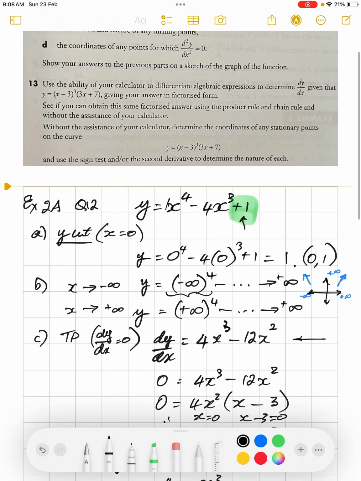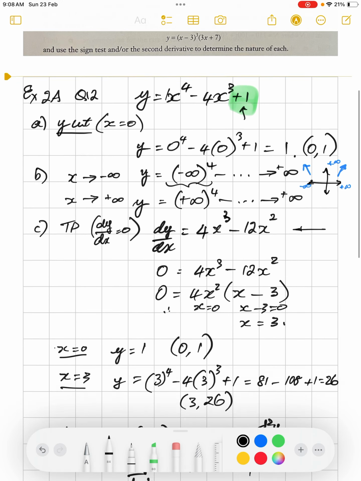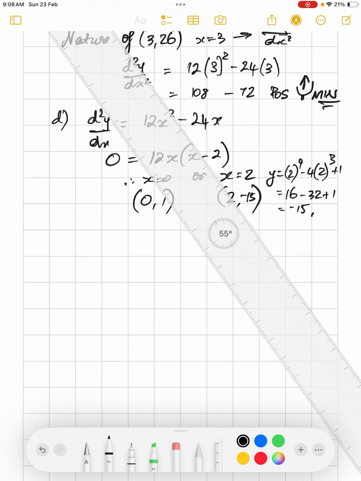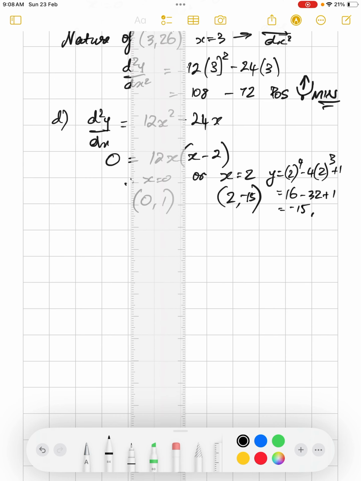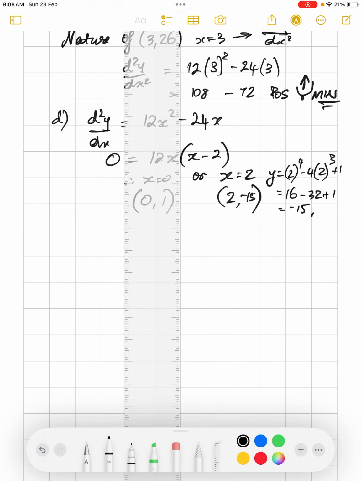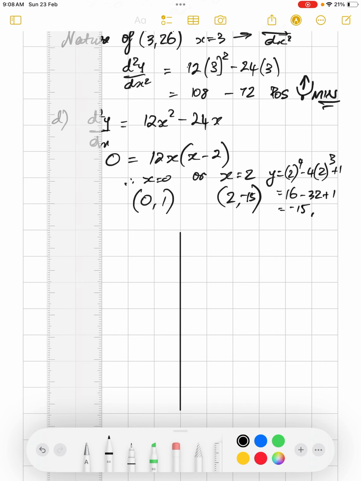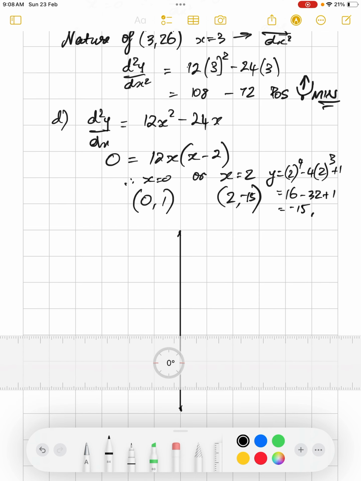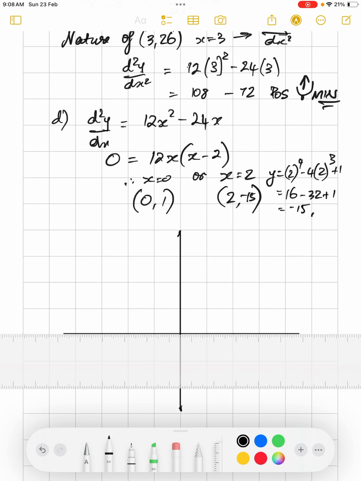Finally, we want to sketch a graph. All right, so let's put all these points on a graph. Let's get a graph here, and put an x-axis down here.